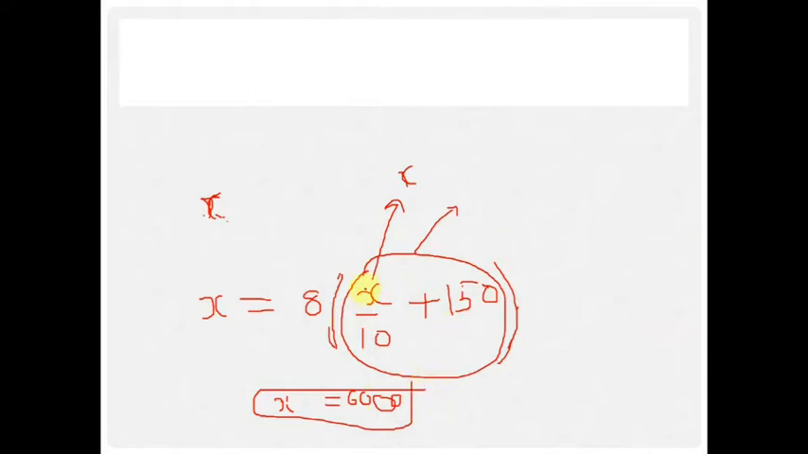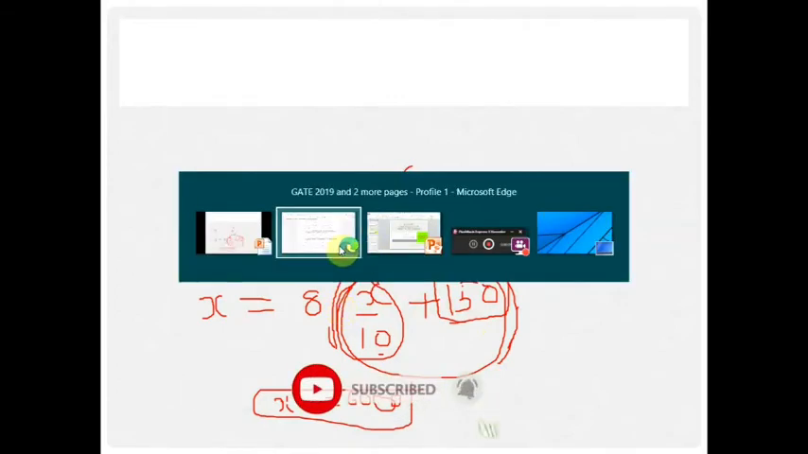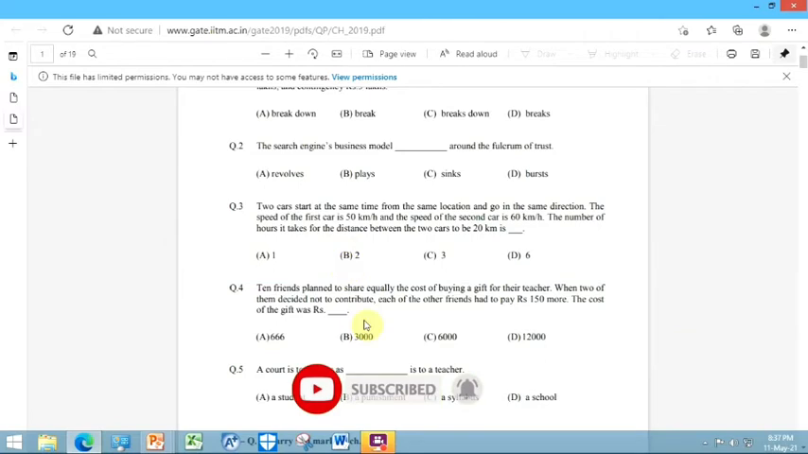I hope I am clear. x by 10 is the initial cost that one has to pay when all are contributing, and when two are not contributing, one has to pay x by 10 plus 150 extra rupees. And there are 8 friends, but the total cost before and after remains the same. So I hope I am clear. 6,000 is the correct answer.